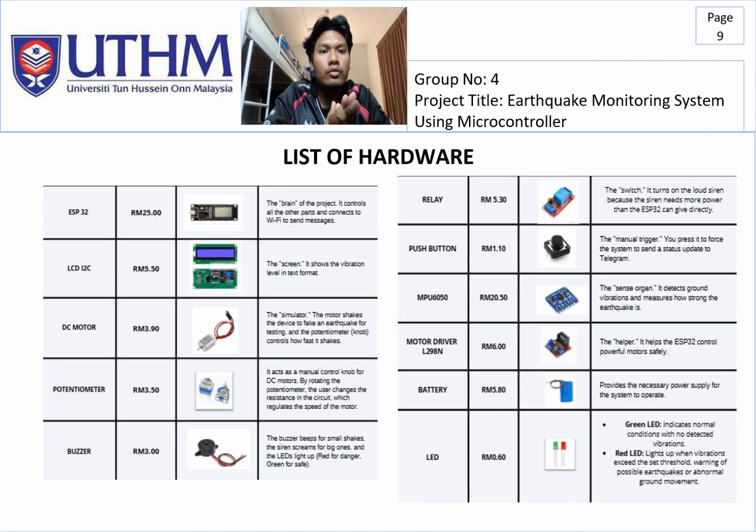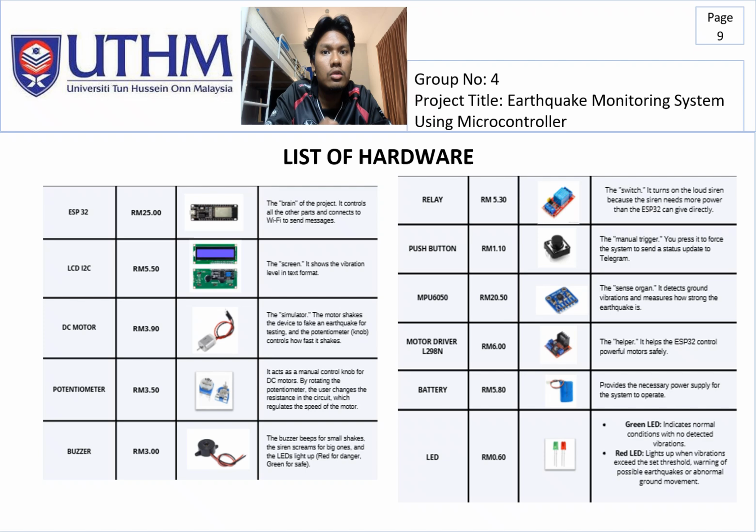Thank you. So we move on to the list of hardware we're using in this project. So the first one, we're using ESP32, around 25 ringgit. So it acts as the brain of this project. It controls all other parts and connects to Wi-Fi to send messages. And then LCD, 5 ringgit 50 cent. It acts as the screen. It shows the vibration level.